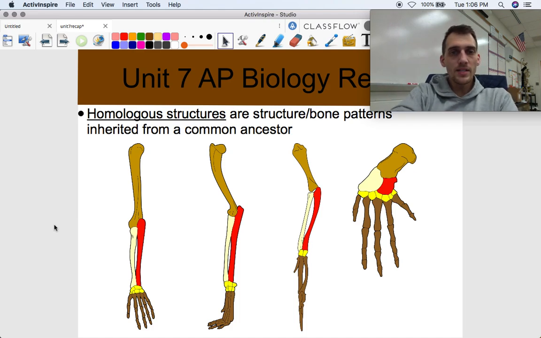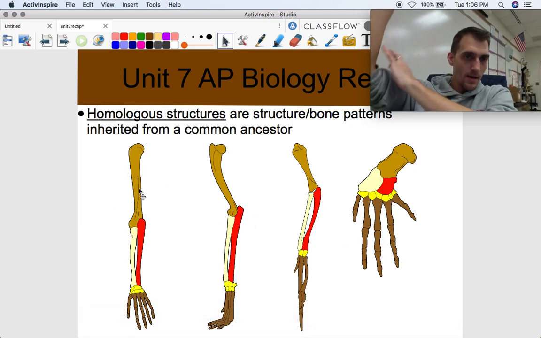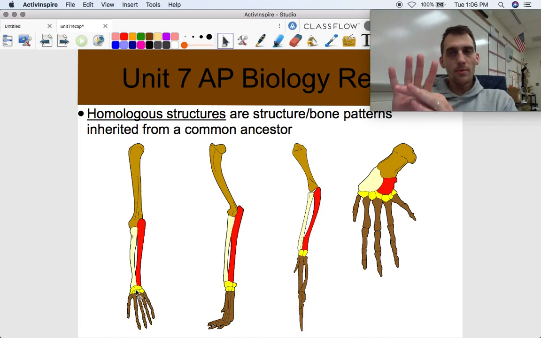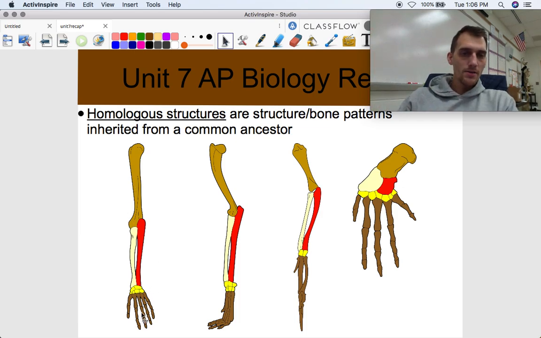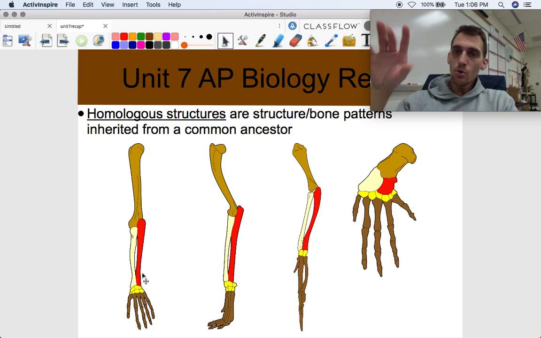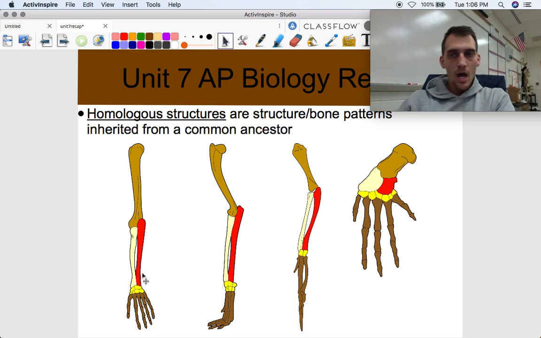Two examples of comparative anatomy that you're going to have to know absolutely. One is called homologous structures, and those are structures or bone patterns inherited from a common ancestor. And here's the famous picture, right? Here's a human arm. You have a humerus, upper arm. You have a radius and an ulna in your lower arm, or your forearm, I should say. You have a bunch of wrist bones called carpals. Your palm bones are called your metacarpals, and then your finger bones are called your phalanges. A human arm is used for grabbing things, manipulating the environment, doing cool stuff, and using our opposable thumbs.